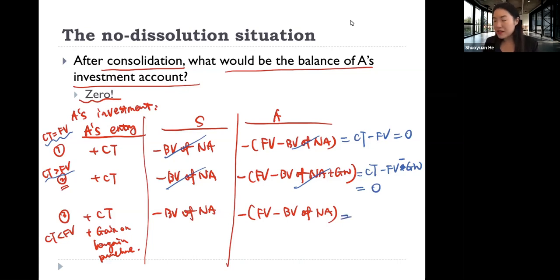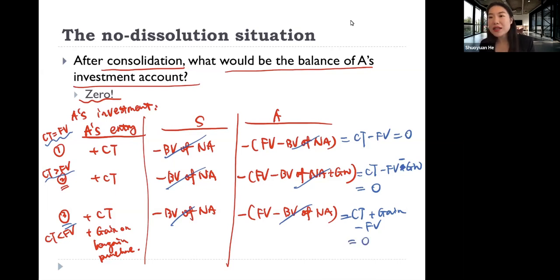And if it is the third situation, book value cancels out. So what we have is consideration transferred plus gain on bargain purchase minus fair value. And the third situation, by definition, consideration transferred plus gain should be equal to the fair value of firm B's net identifiable asset. So this should be 0 as well.